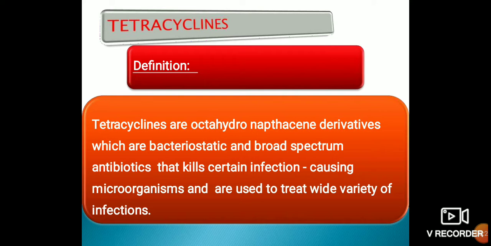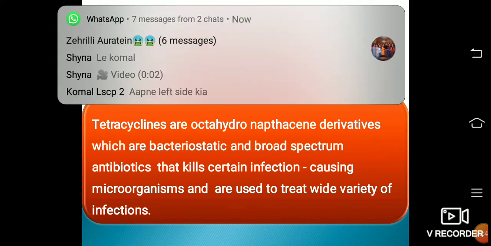First of all, we discuss the definition of tetracycline. Tetracyclines are octahydronaphthacene derivatives, which are bacteriostatic and broad-spectrum antibiotics that kill certain infection-causing microorganisms and are used to treat a wide variety of infections.